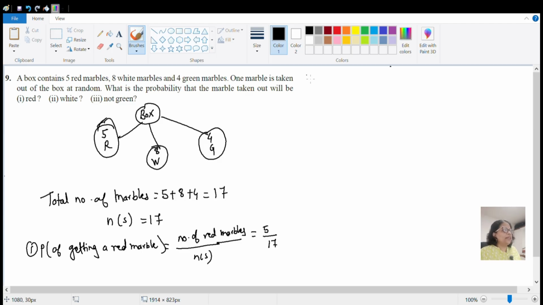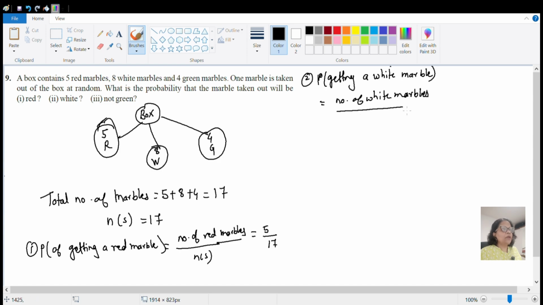Okay, let us go to the next question where we have to find the probability of getting a white marble. Here it is again number of white marbles upon total number of marbles, which is n of s. So number of white marbles are 8 and total number of marbles are 17. So probability of getting white marbles is 8 by 17.